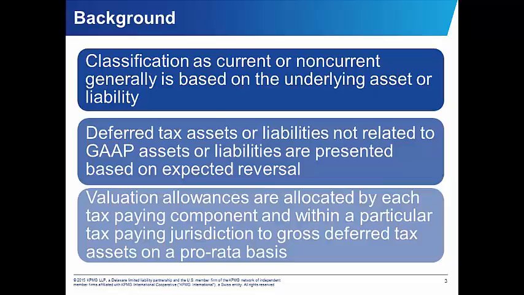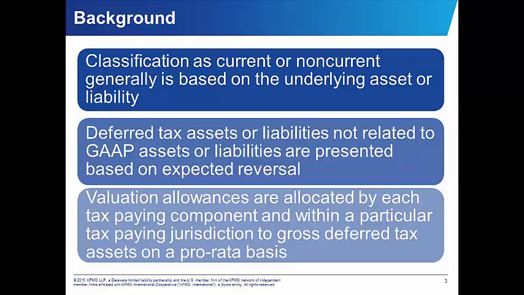Sure, no problem, Todd. Under current guidance, an entity that issues a classified balance sheet presents a net current and a net non-current deferred tax asset or liability for each jurisdiction. Normally, this classification of current versus non-current is based on the classification of the underlying asset or liability. For those deferred tax assets or liabilities that are not related to assets or liabilities recognized under U.S. GAAP, an entity would classify the deferred based on the expected reversal date of a temporary difference. A common example of this is the deferred asset relating to a net operating loss carryforward.